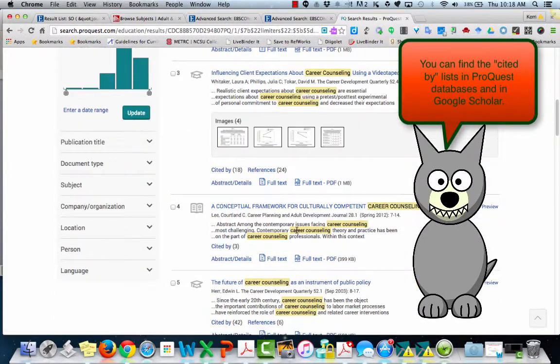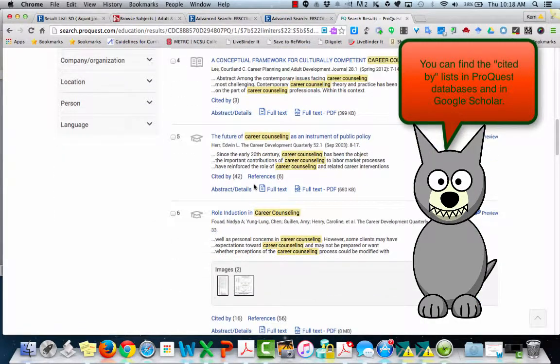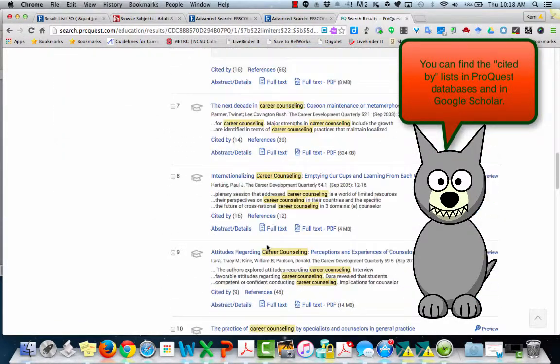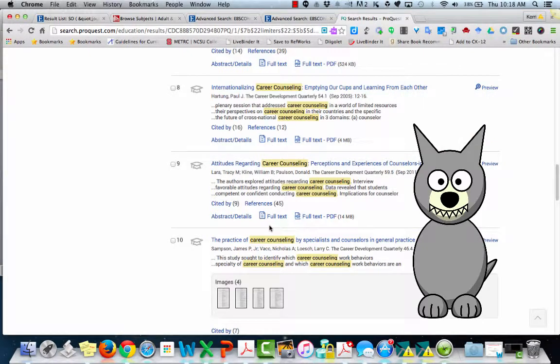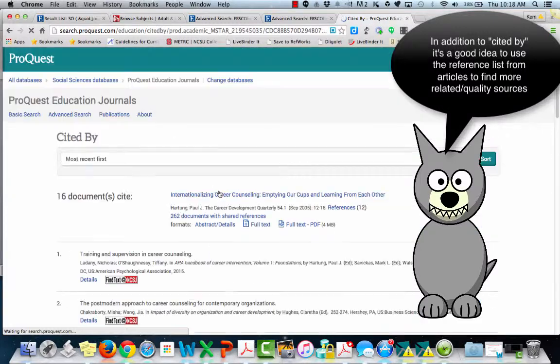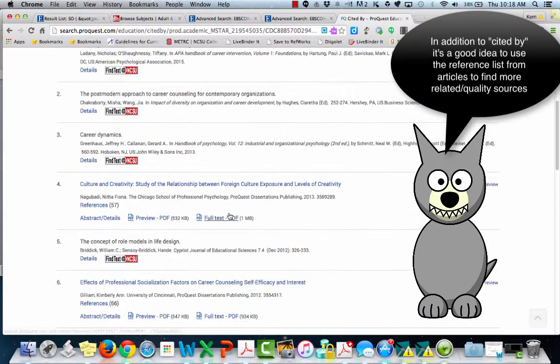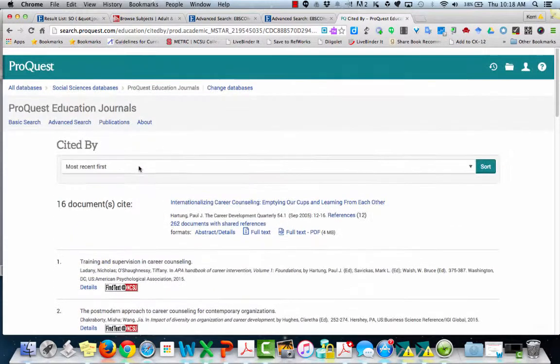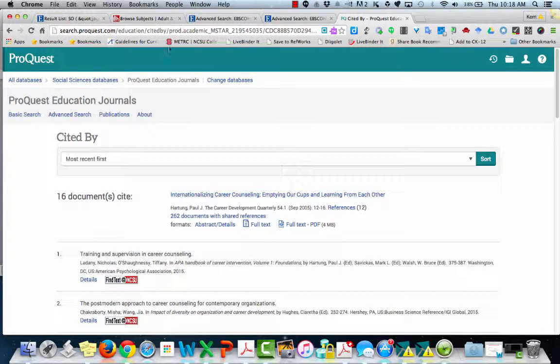And you can see here as I go down that some are cited by almost no one or no one at all, and others are cited by quite a few different people. If I select cited by, I will then get to any other articles that cited this particular article that are also in the database. So some of these may be helpful to my research as well.